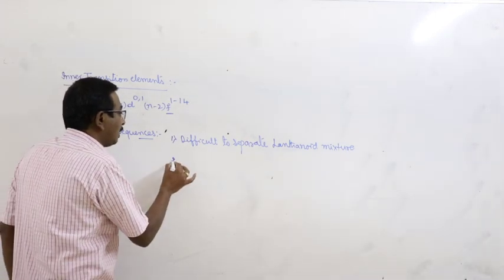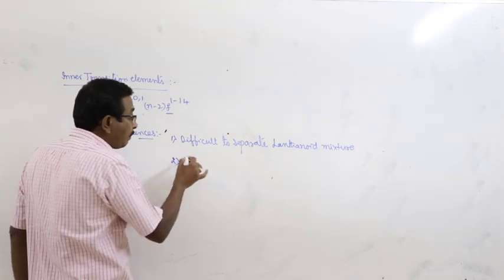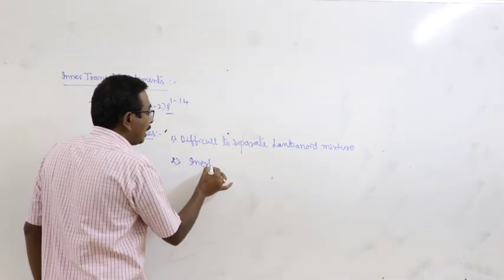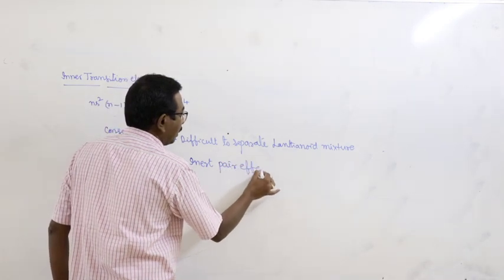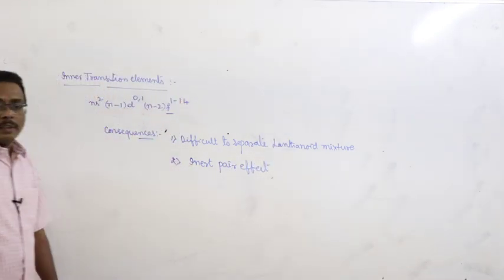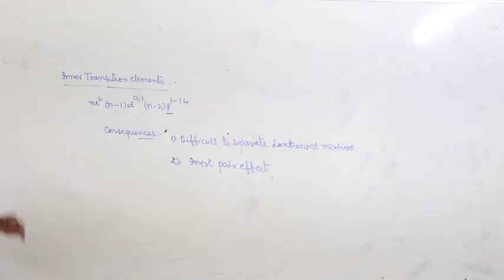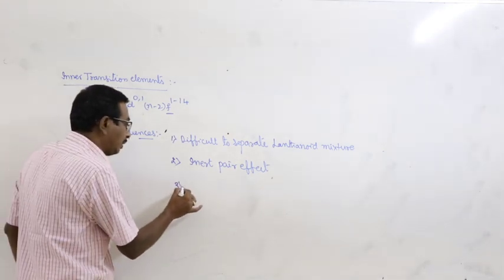And the second one, the reason for the phenomenon of inert pair effect is lanthanide contraction. Inert pair effect is the consequence of the lanthanide contraction. And third one,